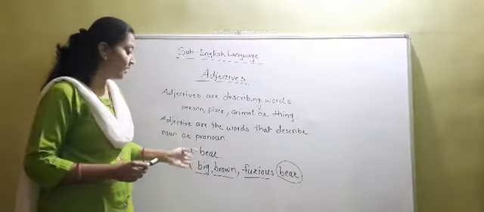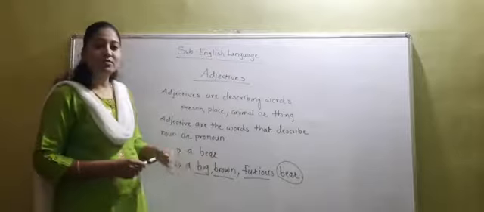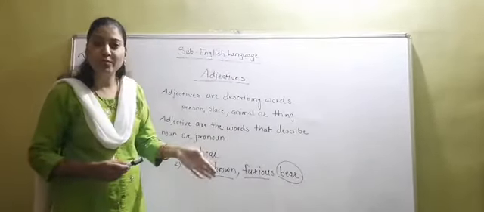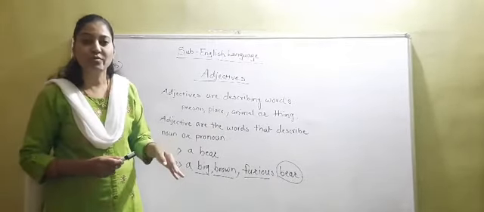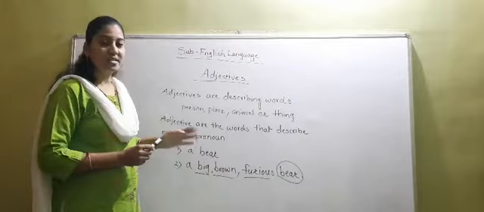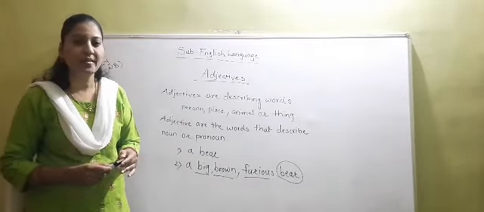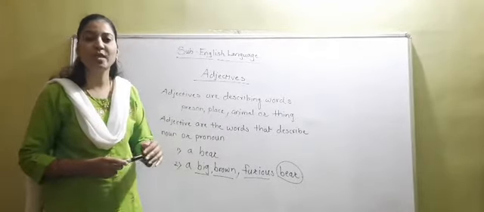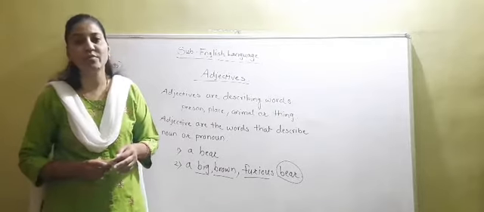You have already known that these adjectives are adding more information, they are adding more beauty, they are making our language so attractive, so beautiful and interesting. So we are using the adjectives. Okay. So what is the main intention of using adjectives? To make our language attractive, interesting and beautiful.